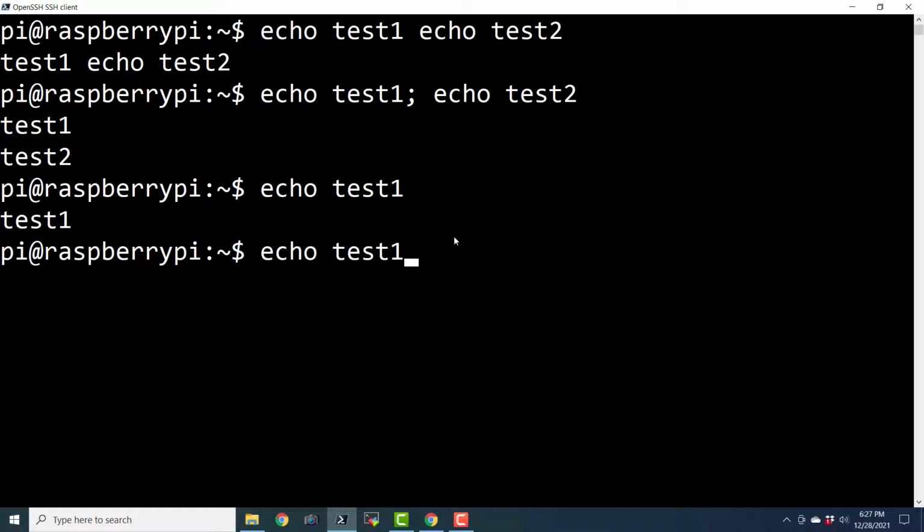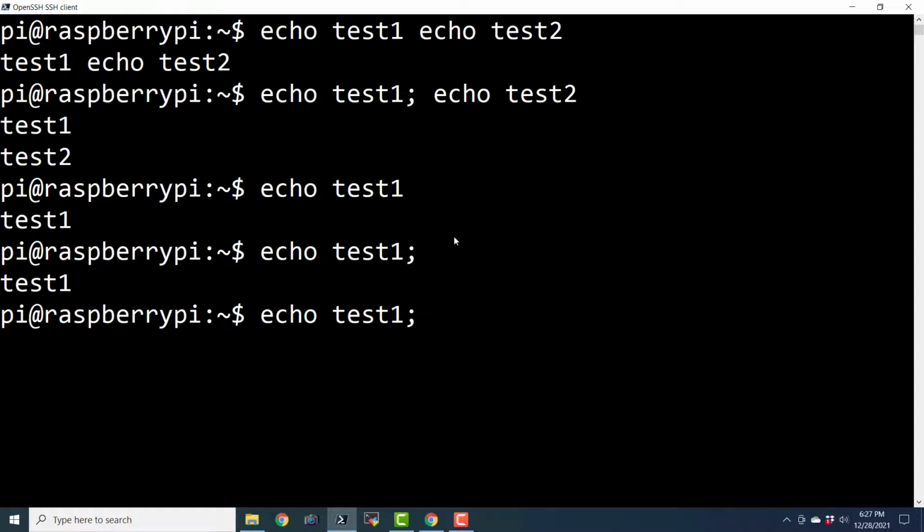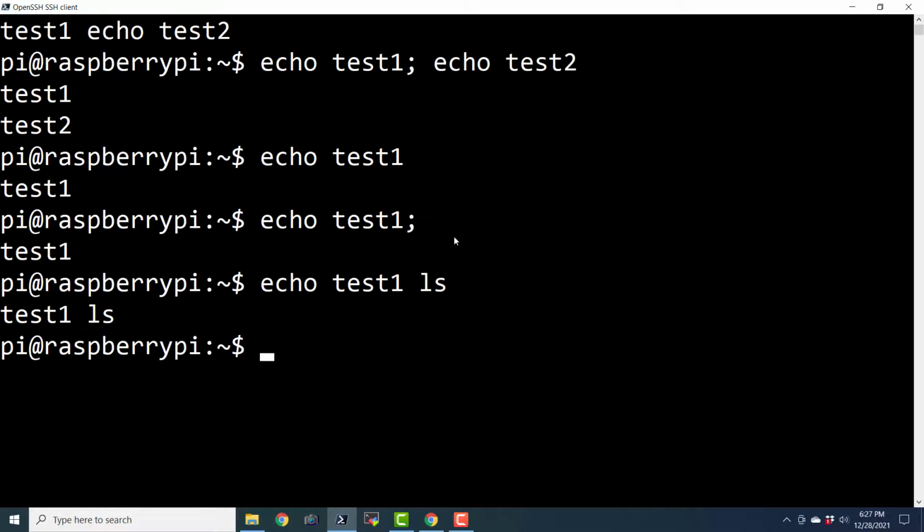And you can also say echo test1 and semicolon, that is also fine. But in case you want to have multiple commands on the same line, then you will have to use the semicolon. Otherwise it is going to create a problem like this. It is going to print test1 and ls. Now if I insert a semicolon, then it will run both the commands one by one.